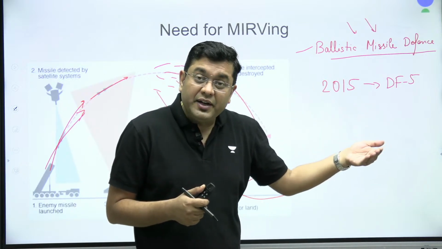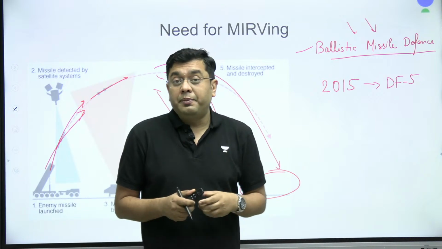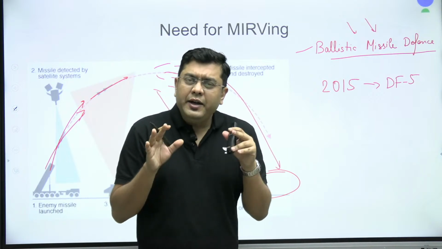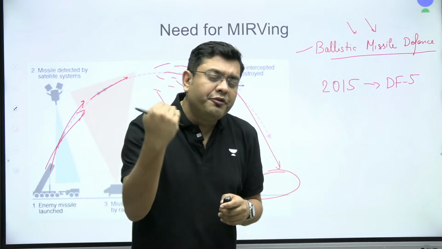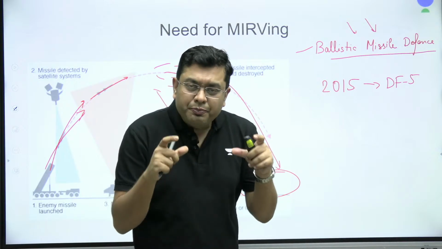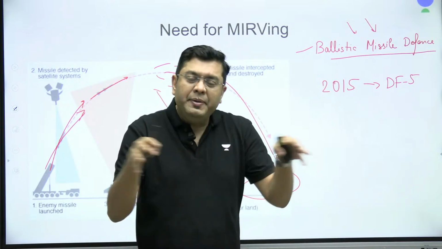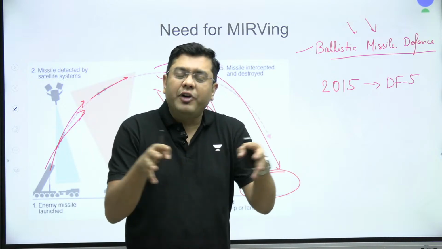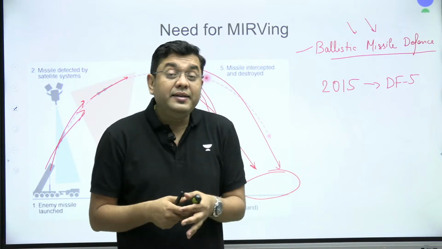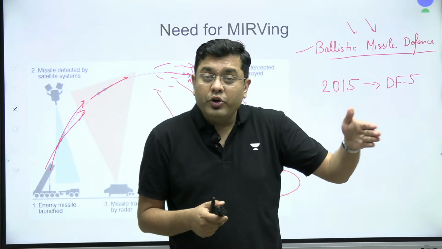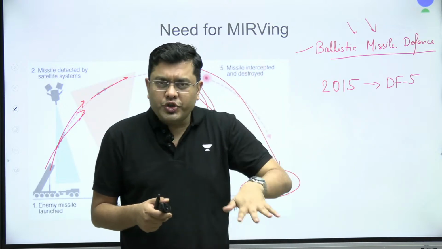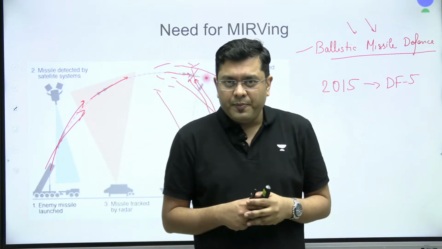So in 2017, Pakistan had also developed this MIRV tech. That meant what? In the case of a first strike, these warheads can be deployed and they can have a large kill radius and they can potentially wipe out your entire defense posturing in the first attack itself.